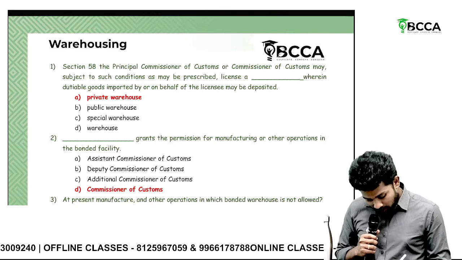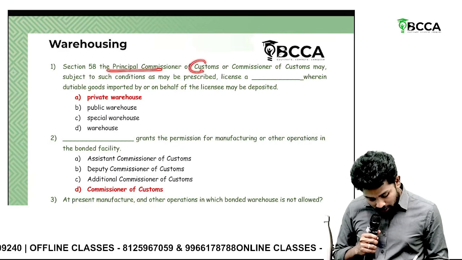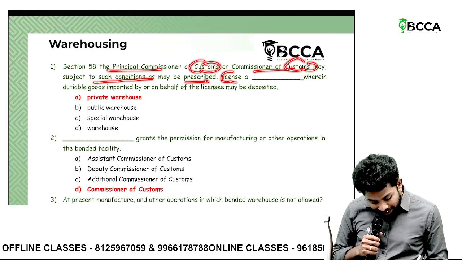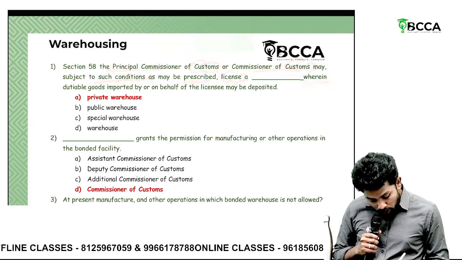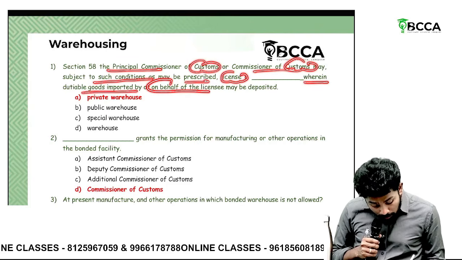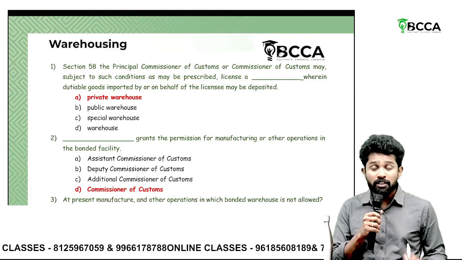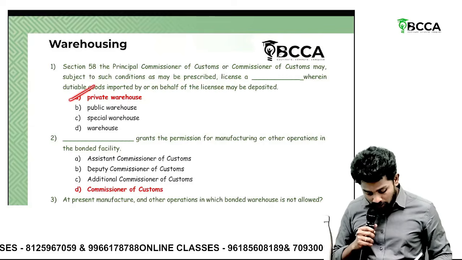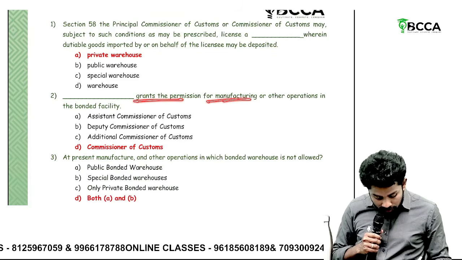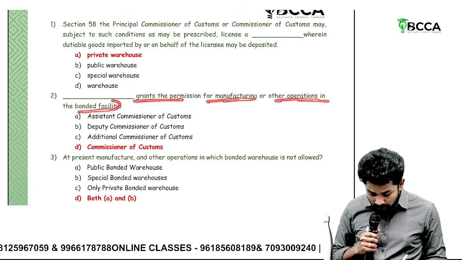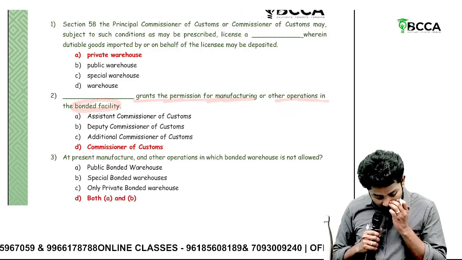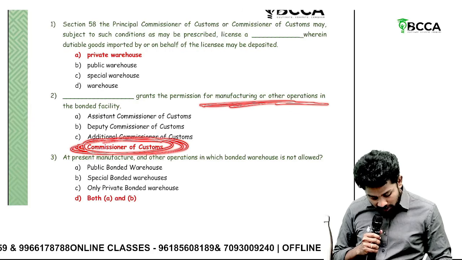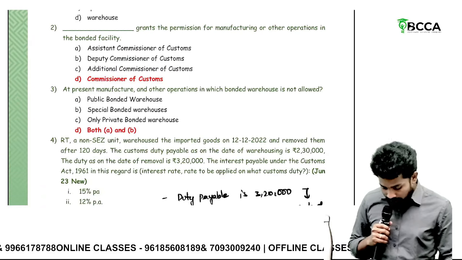Now, section 58: the Principal Commissioner of Customs or Commissioner of Customs may, subject to such conditions as prescribed, license a warehouse wherein dutiable goods imported by or on behalf of the licensee may be deposited. If you got the license, only then your goods can be deposited. Which warehouse? Private warehouse. Who grants the permission for manufacturing and other operations in a bonded facility? The Commissioner of Customs.